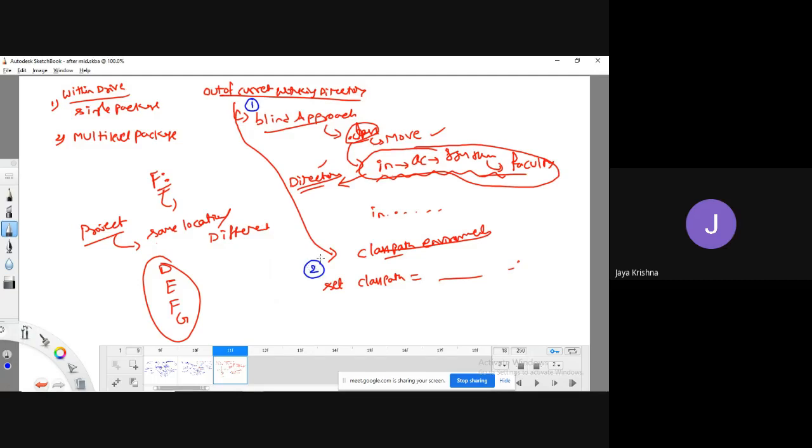So guys, this may be a little bit confusing for you. So what you can do is pause the video and note down everything so that it will be easy for you. I just said, one is within the drive, if I have a single package, how to execute. If I have multiple level packages within the drive, how to execute. And now out of the current working directory, how to execute, that I have shown. That's it.